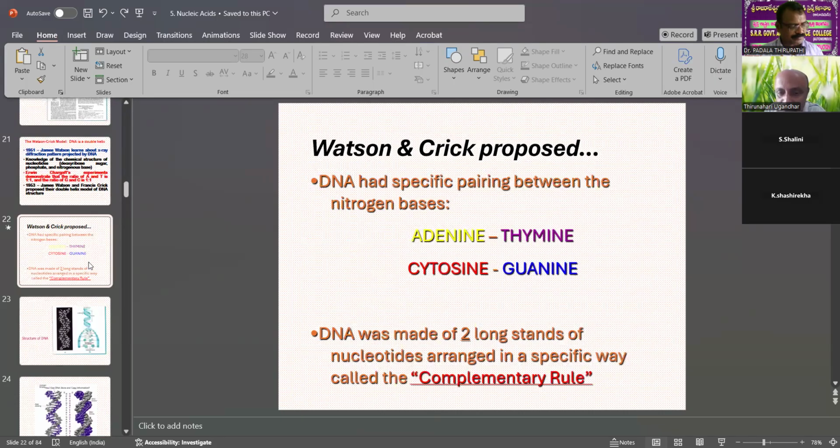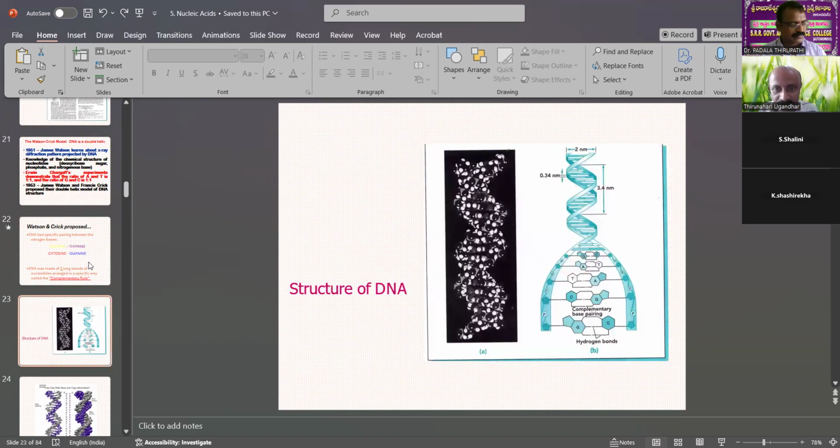One DNA strand is complementary to the other. These two strands are joined by adenine-thymine and cytosine-guanine hydrogen bonds. That is important. So this is the structure of DNA.